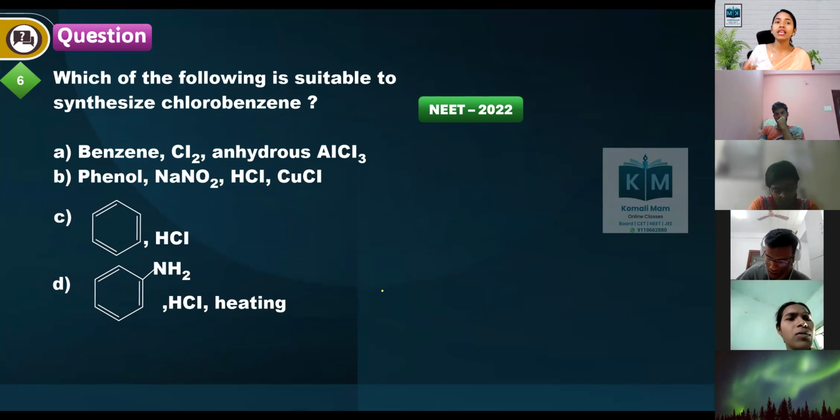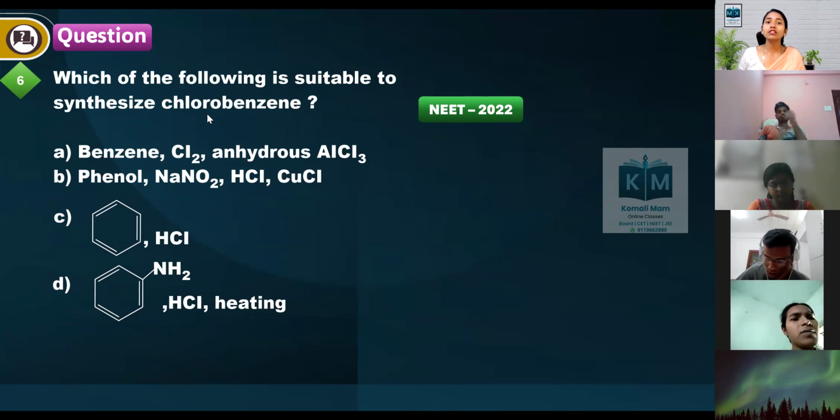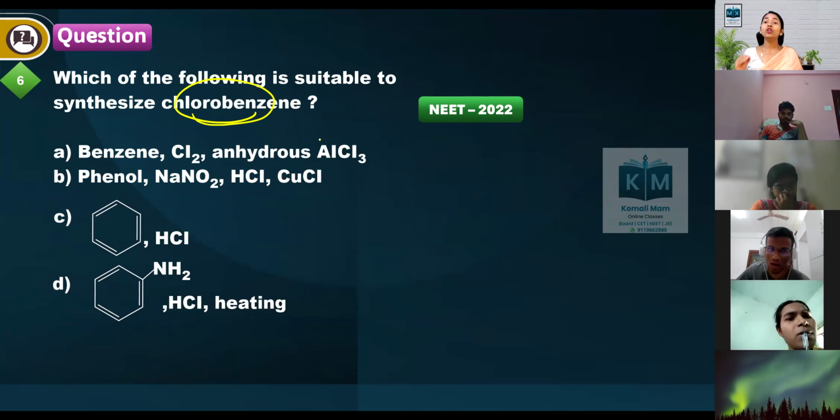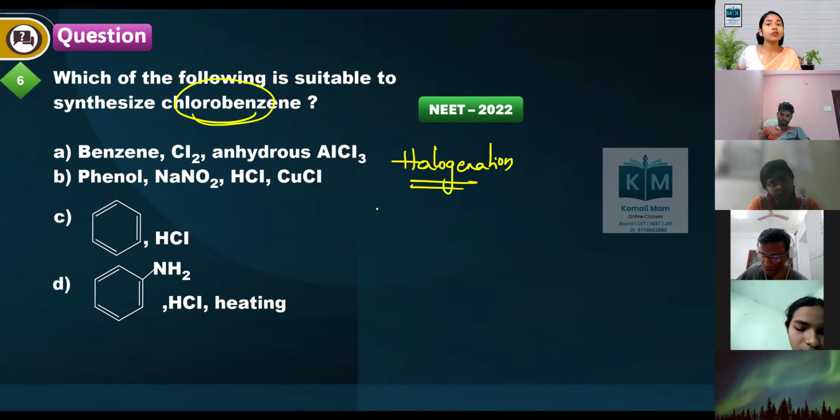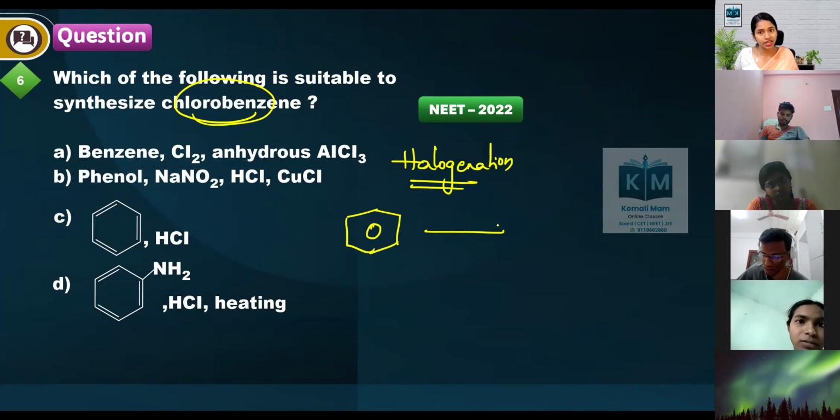Which of the following is suitable to synthesize chlorobenzene? To synthesize halobenzene, the best reaction is halogenation. Halogenation is the best reaction to prepare halobenzene. So what do you mean by halogenation? It is an electrophilic aromatic substitution reaction.